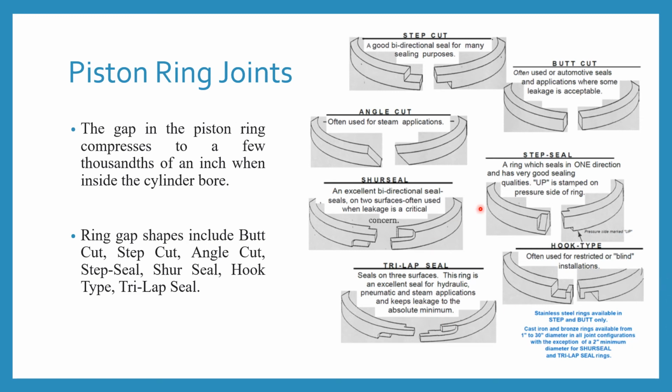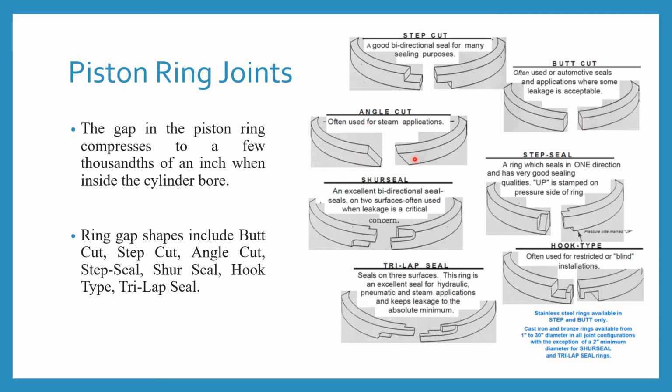So as you can see in this picture, this one is the step cut. A good bidirectional seal for many sealing processes. This type of cut is known as the step cut for the piston ring. Here is the butt cut. These are often used for automotive seals and applications where some leakage is acceptable. This cut is called the butt cut, which is used to join the piston ring.